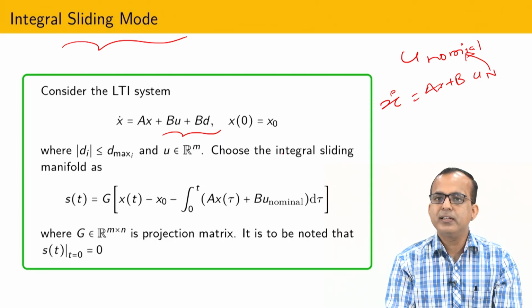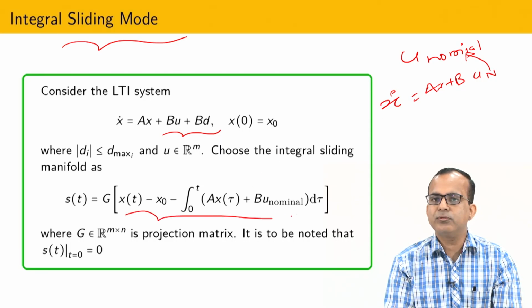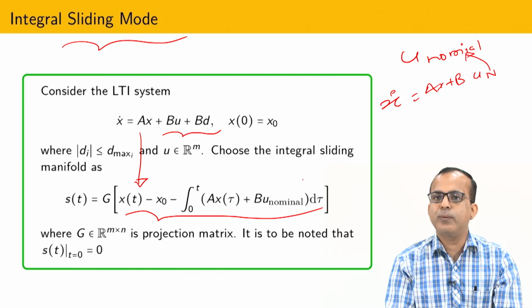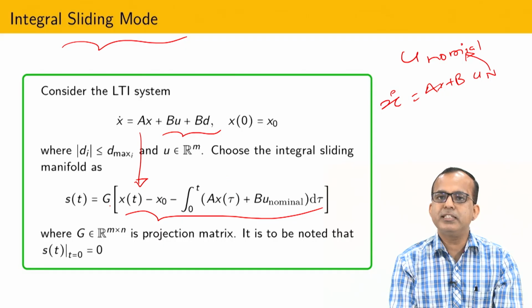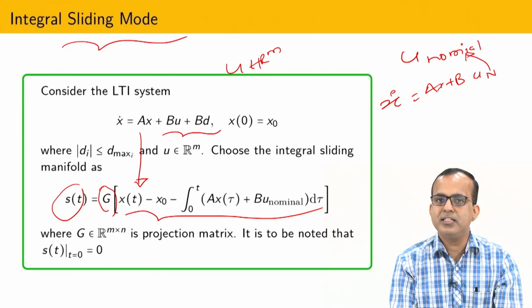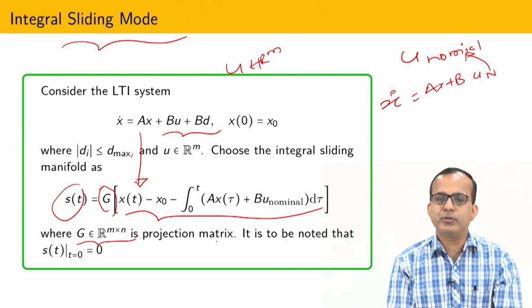Now, if you solve it, it is possible to show that this kind of solution comes into the picture. Since x(t) is the original solution, in the presence of uncertainty, this solution x(t) and the one in the absence of uncertainty are not going to match. For that reason we have multiplied with G, because here u belongs to R^m, so finally the sliding surface should belong to R^m. How to map this, because x(t) belongs to R^n and we need R^m? For that I have multiplied with this kind of projection matrix.